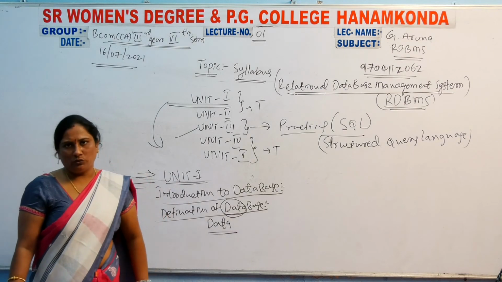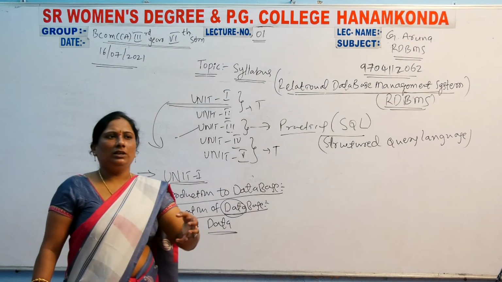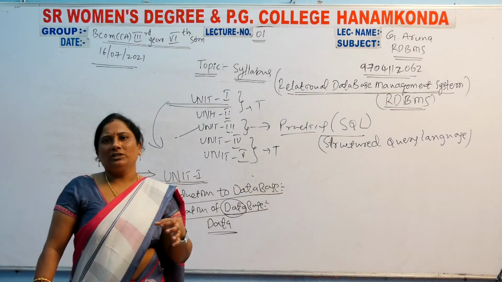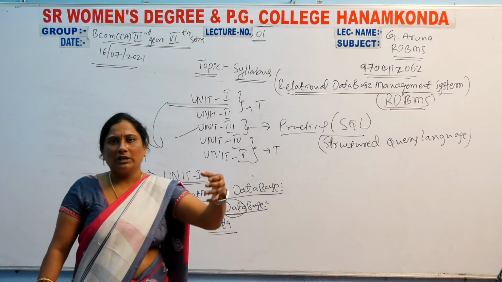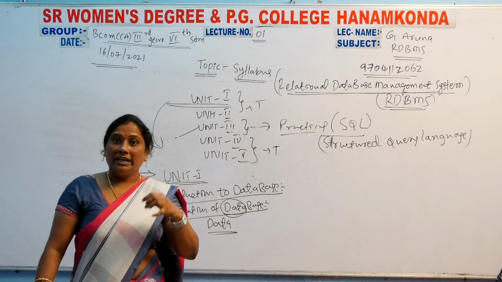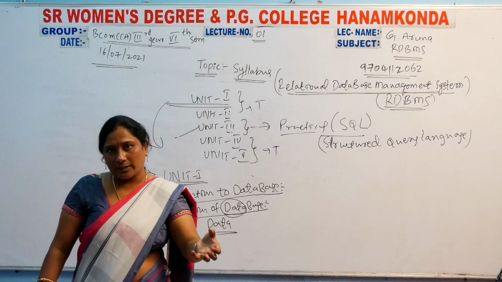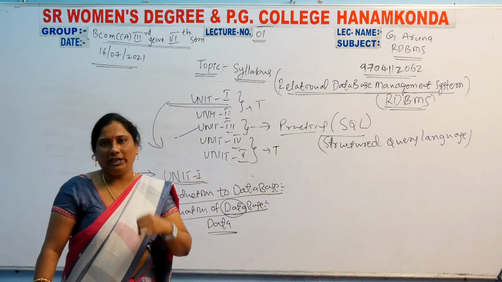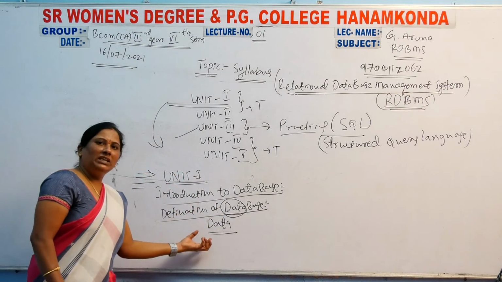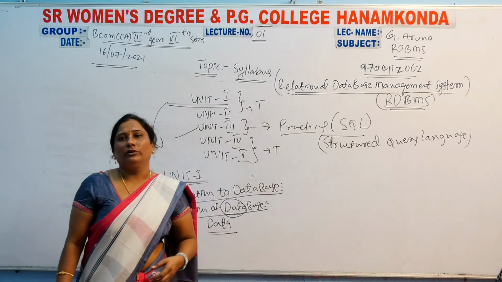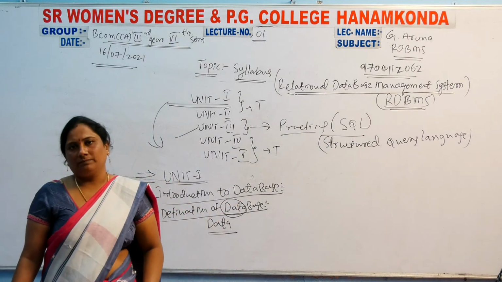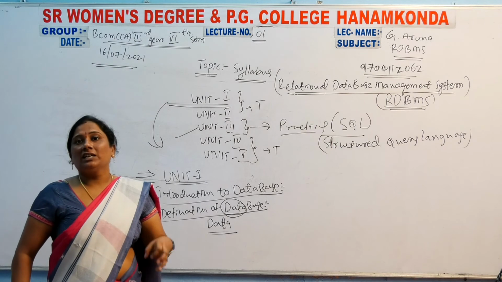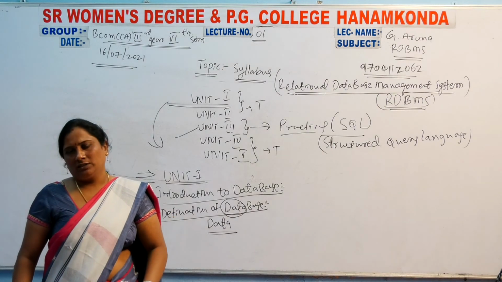In casual terms, as computer students you enter input data into the computer and you get output data. So data means a collection of random information. Random means different information.